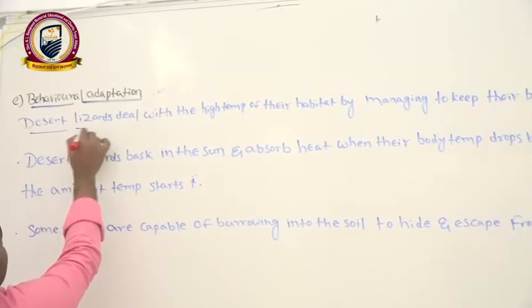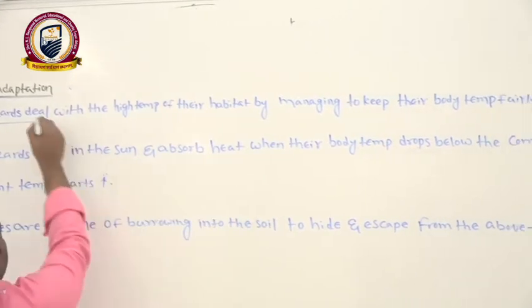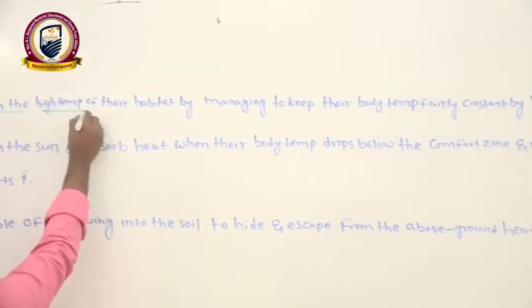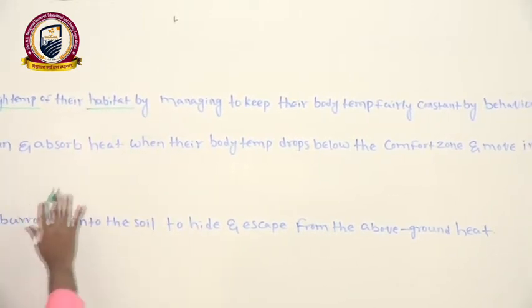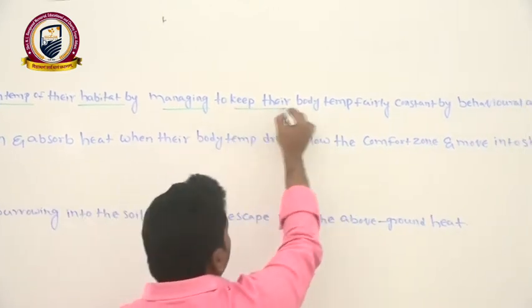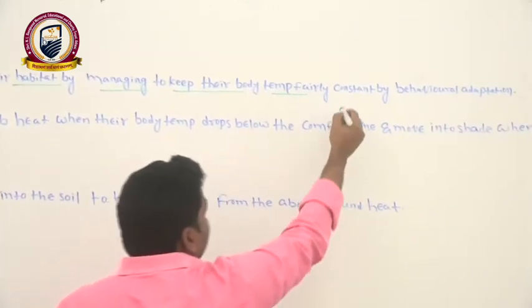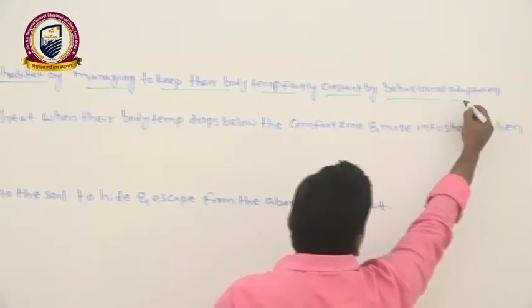Example is desert lizards. Desert lizards deal with the high temperature of their habitat by managing to keep their body temperature constant, by behavioral adaptation.